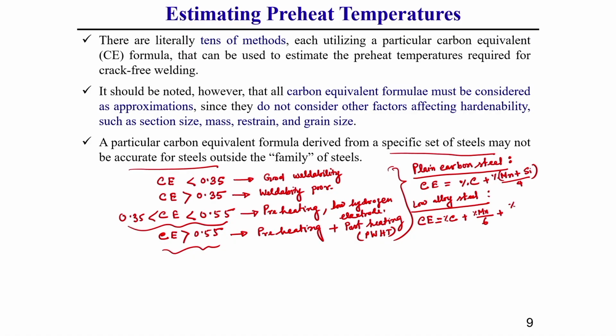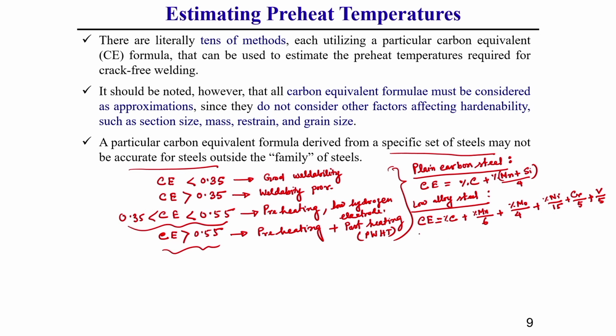Plus percentage of molybdenum divided by 4, plus percentage of nickel divided by 15, plus chromium divided by 5, plus vanadium divided by 5. You should keep this in mind.